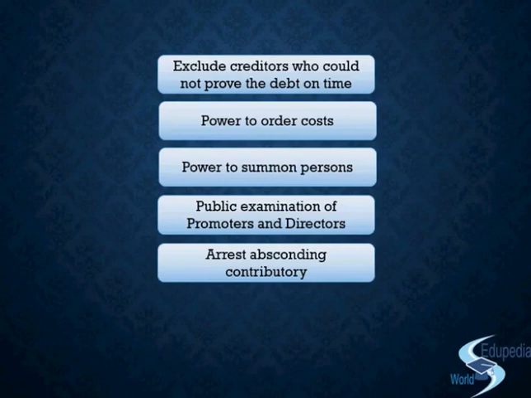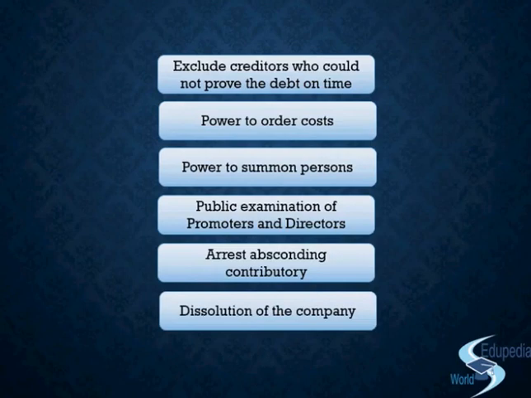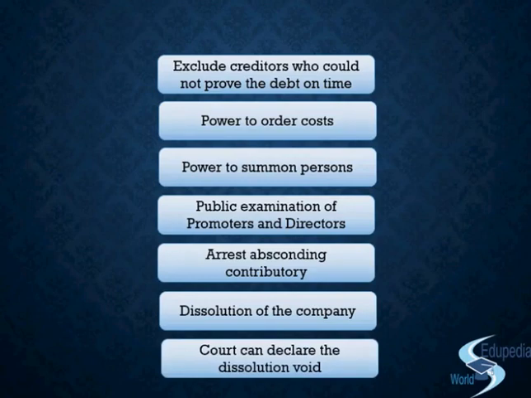And then there will be the dissolution of the company at last. That will be after either the company has been wound up, or the court knows that it cannot be wound up due to some certain reason, or if there is any other just and equitable ground. And at last, even that dissolution can be revived. The company can be revived at any point of time, and the dissolution would be considered to be void ab initio. So that is all about the powers of the court after making the winding up order.